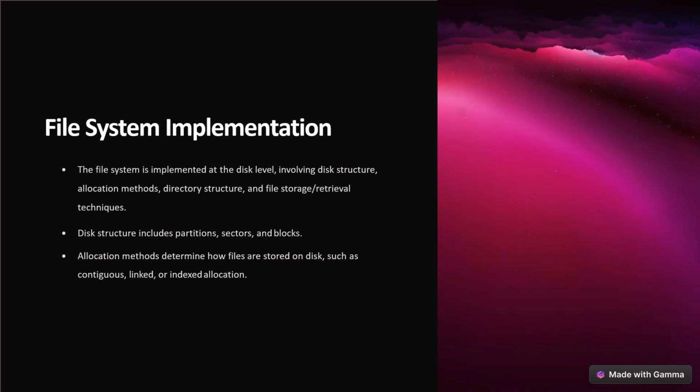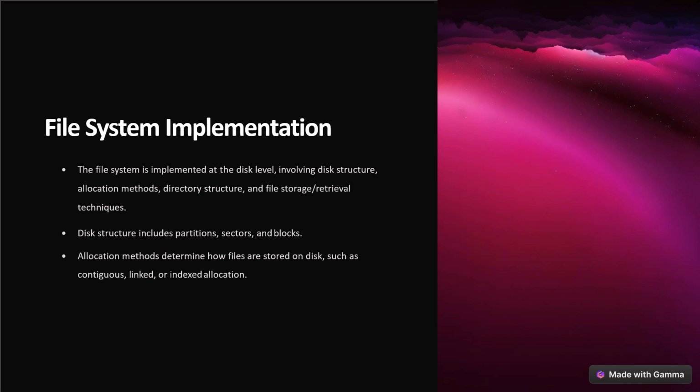The next topic is file system implementation. The file system is implemented at the disk level, involving disk structure, allocation methods, directory structure, and file storage or retrieval techniques. Disk structure includes partitions, sectors, and blocks.